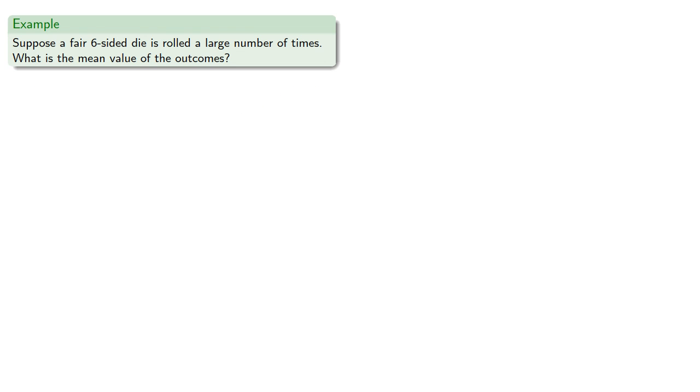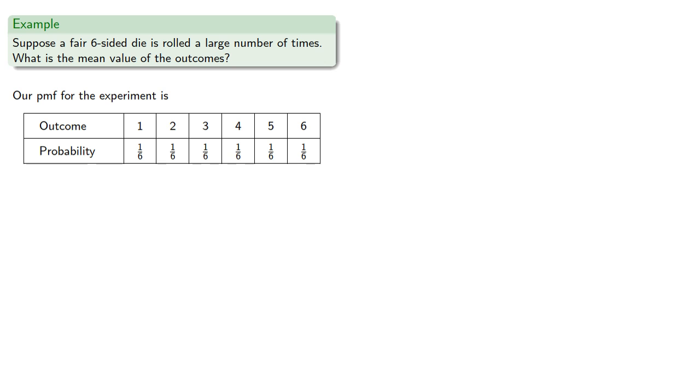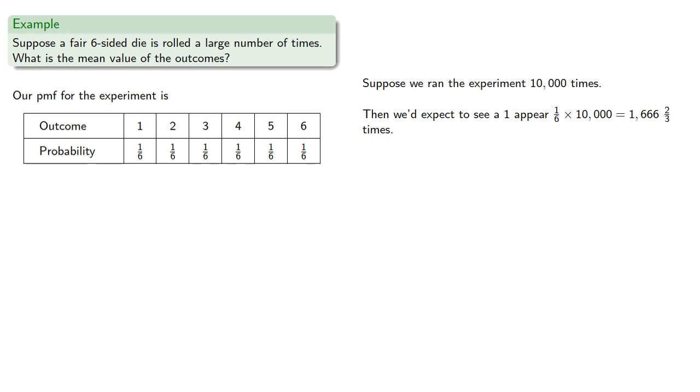For example, suppose a fair six-sided die is rolled a large number of times. What's the mean value of the outcomes? So our probability mass function for the experiment is going to be, suppose we ran the experiment 10,000 times. Then we'd expect to see a 1 appear 1/6 of 10,000, or 1,666 2/3 times.